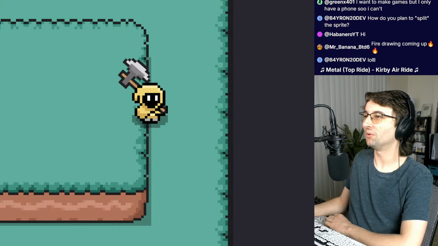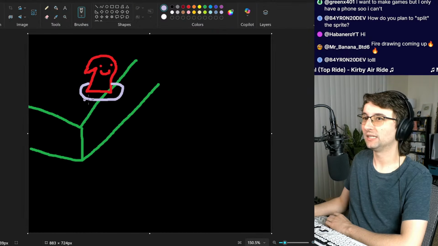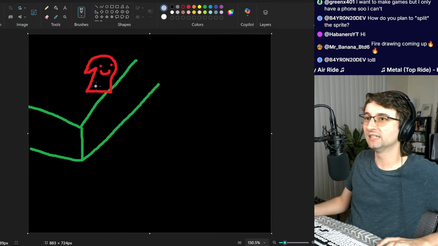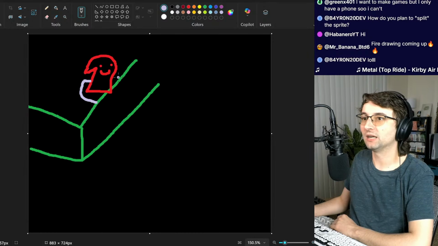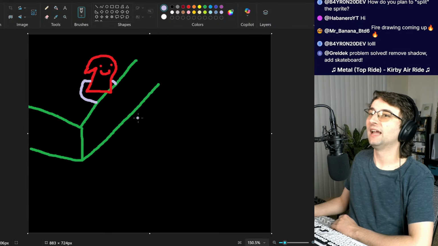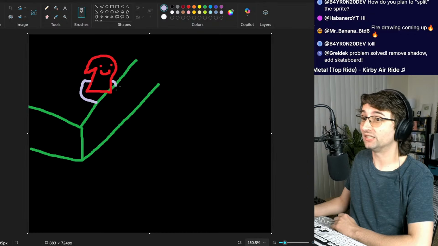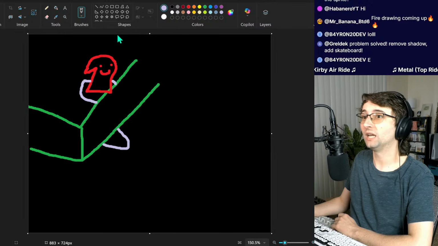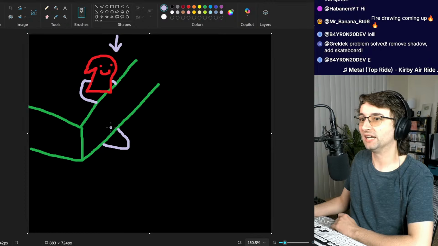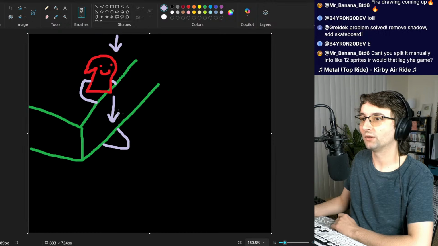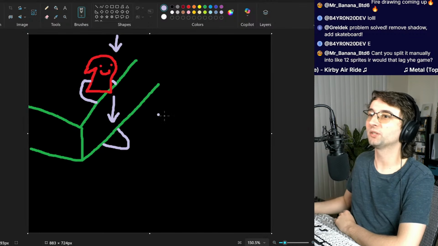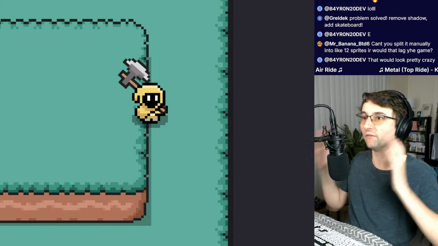So that's the problem, the shadow can't... It needs to stop. Ideally, the shadow would just stop at this green line, and it would look more like this up here, and it would just stop. And ideally, it would continue down here. So if the light's coming straight down, the shadow projects down off the ledge. This is why I drew this picture in an isometric perspective, because it helps clarify what I need to do from the front perspective.